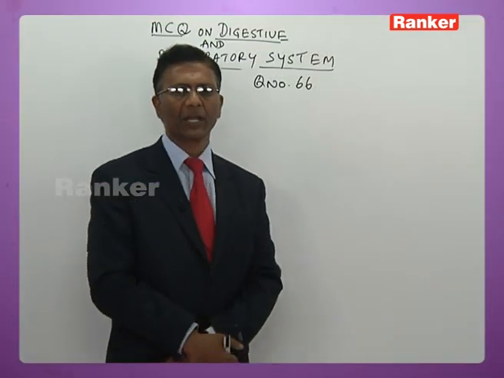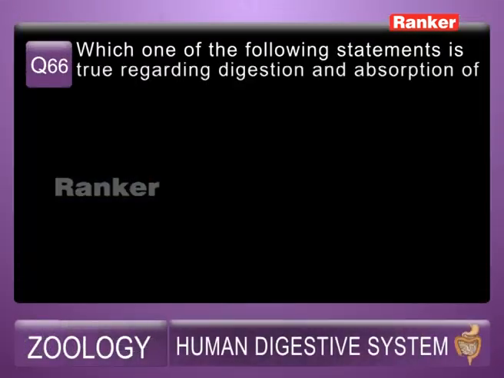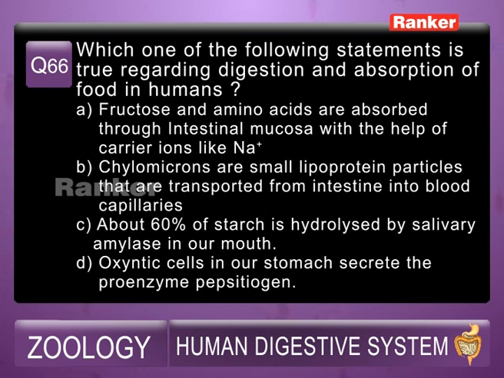66th question. Here is the question. I read out the question for you. Which one of the following statements is true regarding digestion and absorption of food in human? A, fructose and amino acids are absorbed through intestinal mucosa with the help of carrier ions like Na+. B, chylomicrons are small lipoprotein particles that are transported from the intestine into the blood capillaries. C, about 60% of the starch is hydrolyzed by salivary amylase in our mouth.